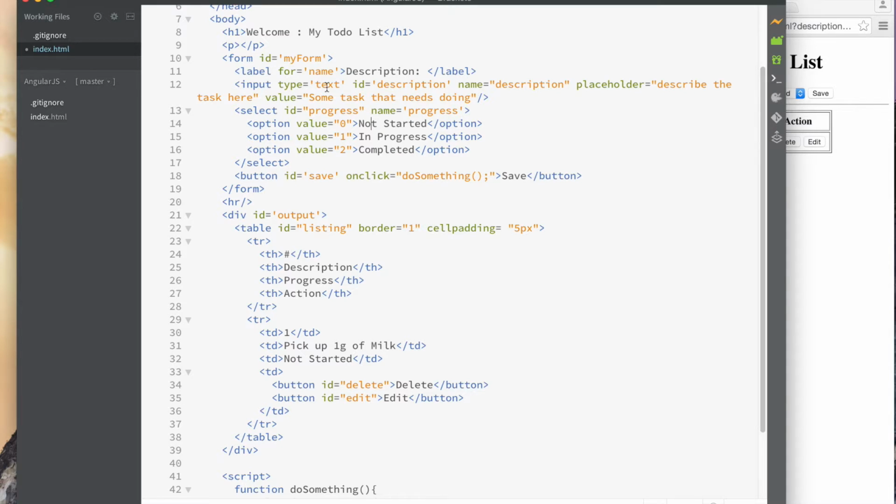Now, if I want to be able to encode, read, or change this element, or the properties of this tag, I need to be able to get a handle of it in code. So how do I get a handle of it? Remember, I could have multiple input tags, and I could have several that have type text. How do I get a handle of it? That's where this ID comes in. This ID is a unique value. Remember what I told you before, if you look at the basic HTML, is that all tags can have an ID and they must be unique for that document, right? Because the web browser loads one HTML document at a time. So for that document, each tag can have a unique ID.